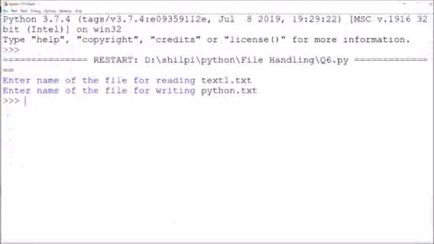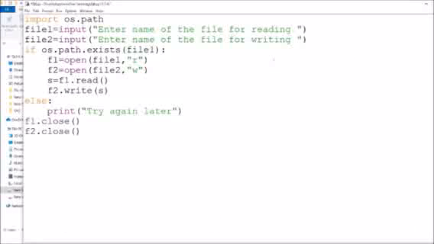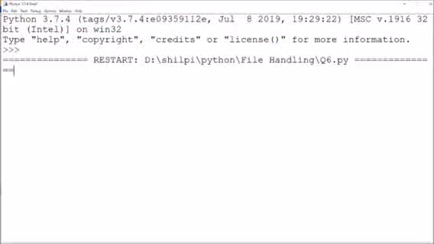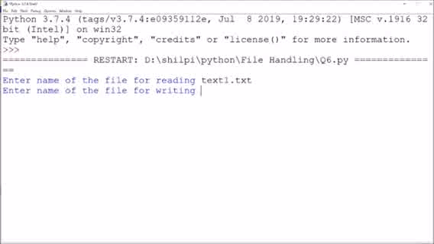Now we'll go to the program. Here I'll write f1.close and f2.close. Again I'll run this program, with text1.txt and python.txt.